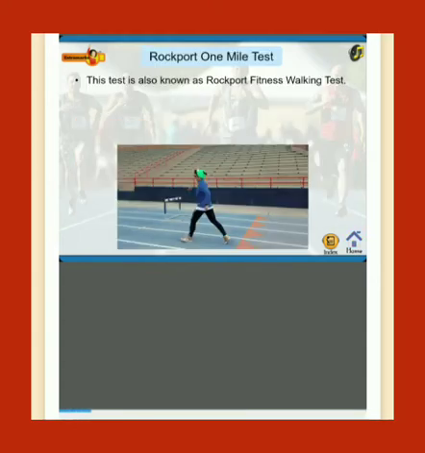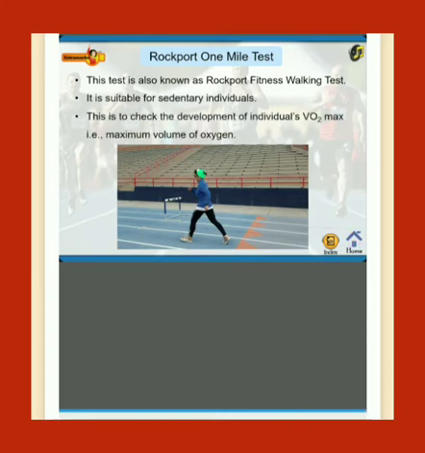Let us know about the Rockport 1 mile test. This test is also known as the Rockport Fitness Walking Test. It is suitable for sedentary individuals. This is to check the development of individuals' VO2 max, that is, maximum volume of oxygen.